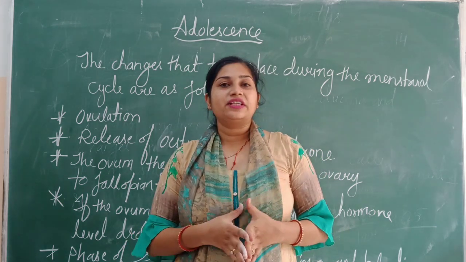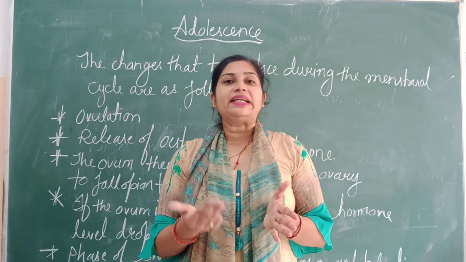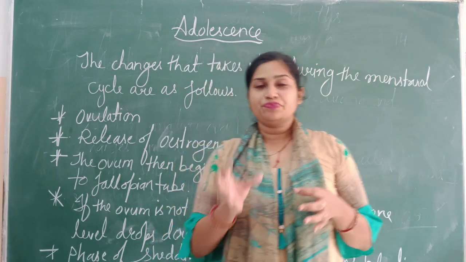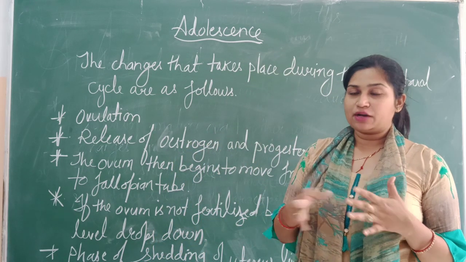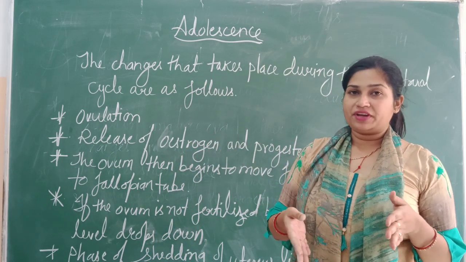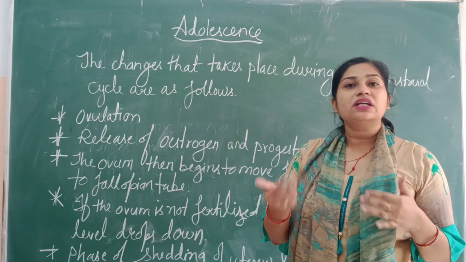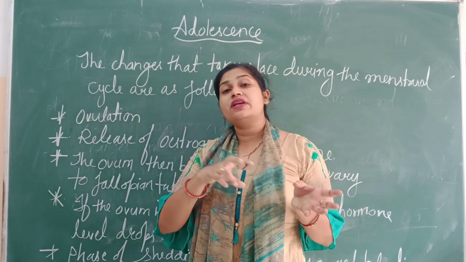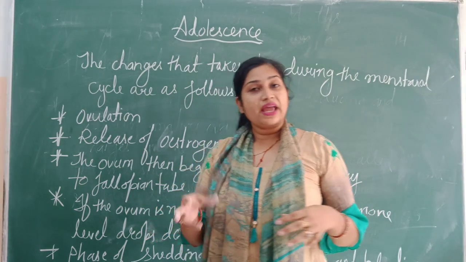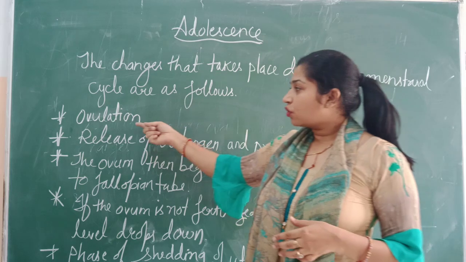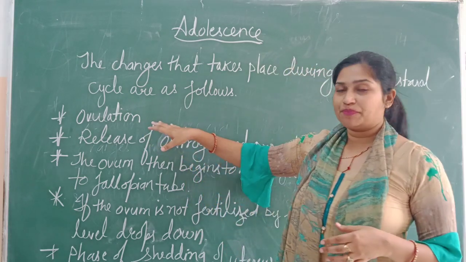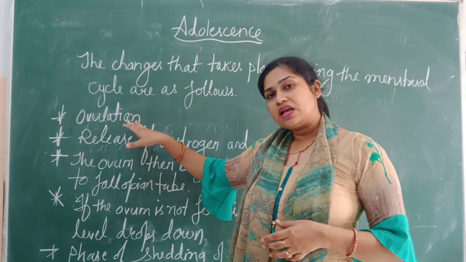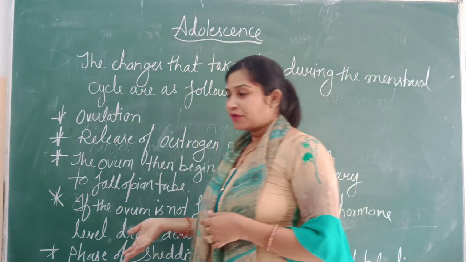As there is a pair of ovaries, each ovary takes turns every month to release this mature ovum. So this is the first change that usually occurs during the menstrual cycle. Now what happens next?